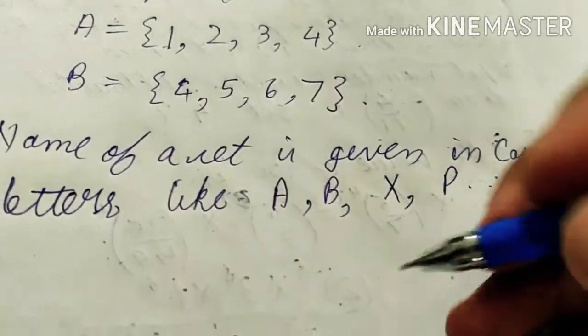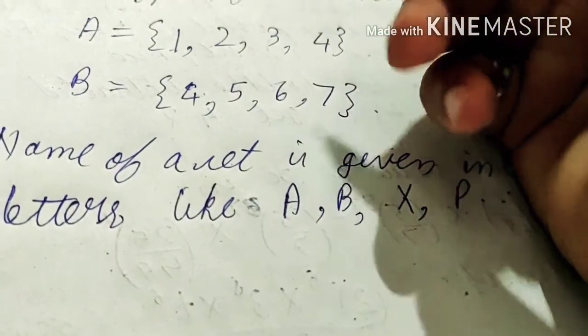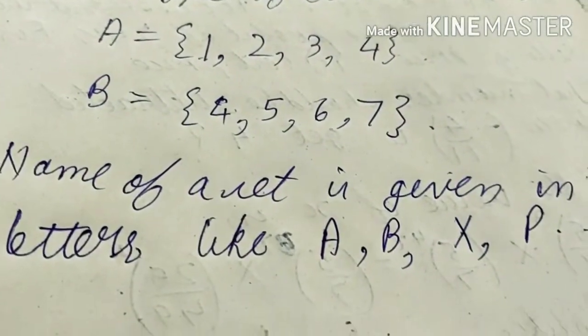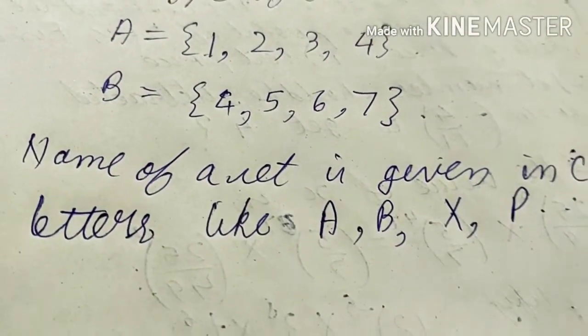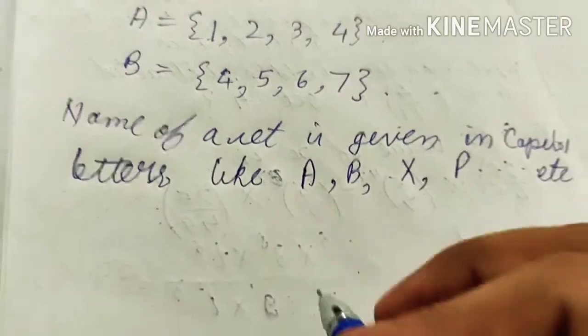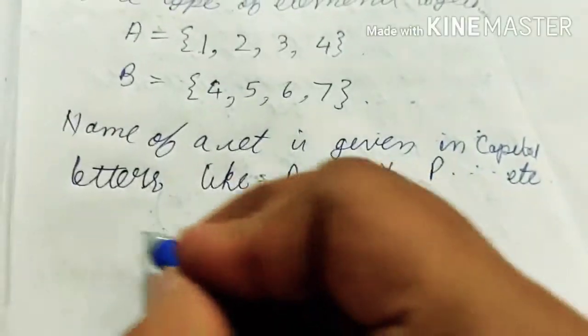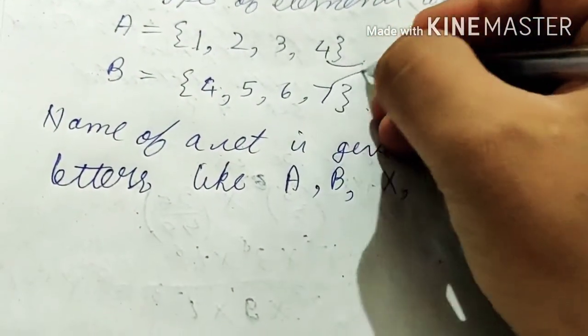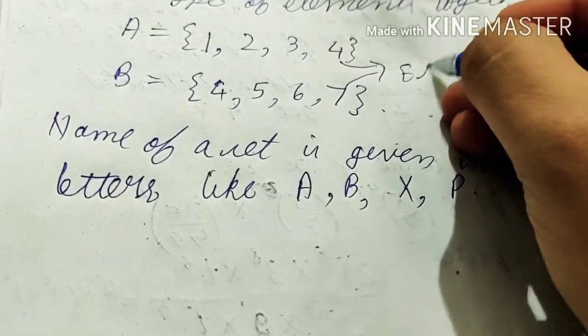And the elements inside the set, meaning the numbers or alphabets kept inside a set, are called elements of that set. Like here 1, 2, 3, 4, these are the elements.